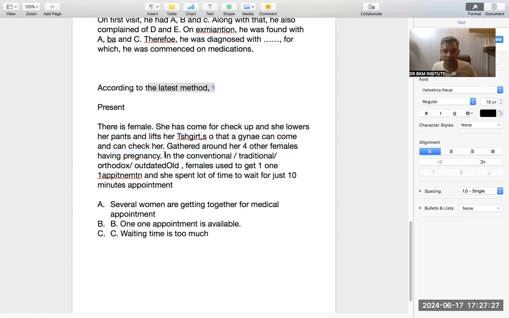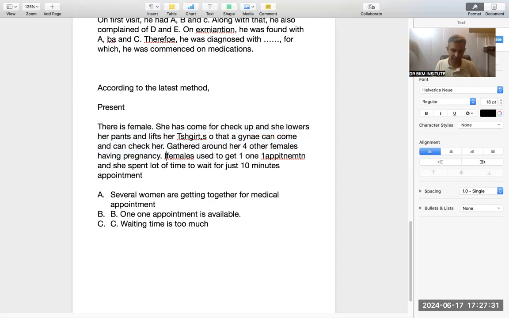Suppose even if the older method is not given, it is given earlier. Now it becomes even tougher because you have to understand used to. If suppose this is also not given, that is how good you have to become in tenses if you want success. Even if it is not given, a female used to get one-on-one appointment and she spent a lot of time.